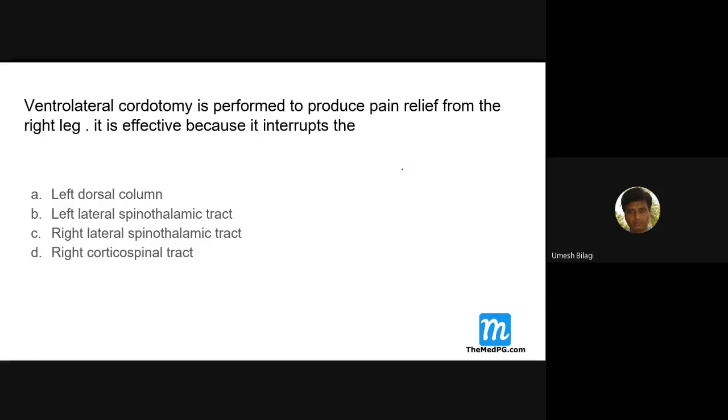Now, ventrolateral cordotomy is performed to produce pain relief in the right leg. It is effective because it interrupts the what? How does the ventrolateral cordotomy work?